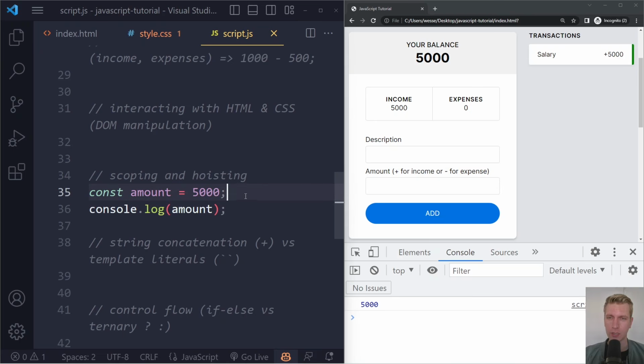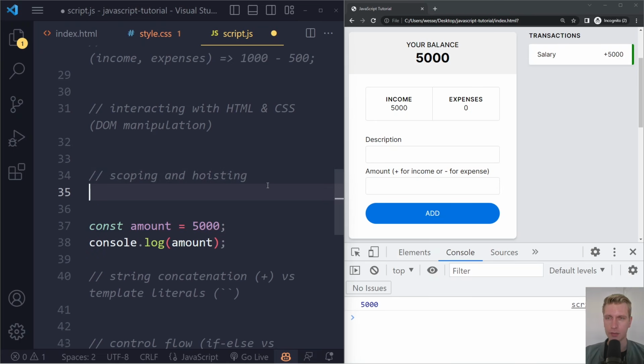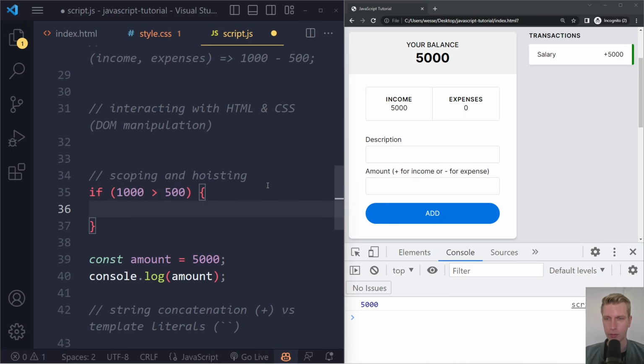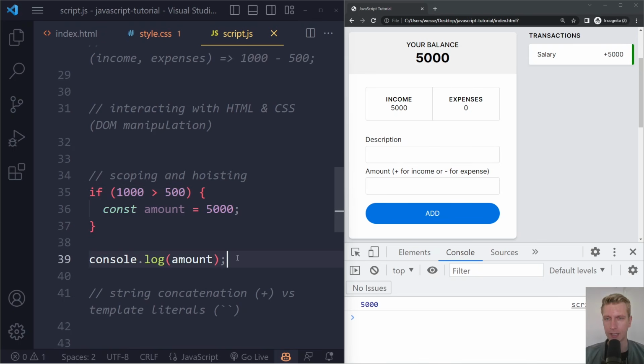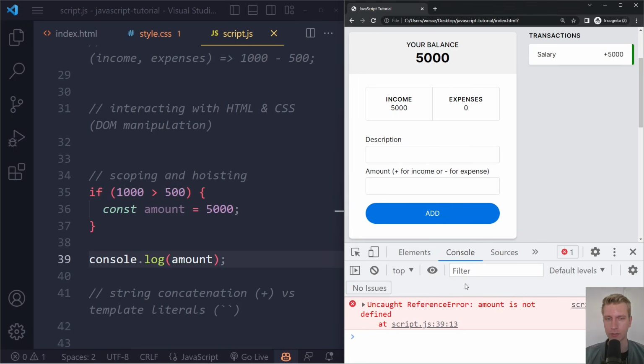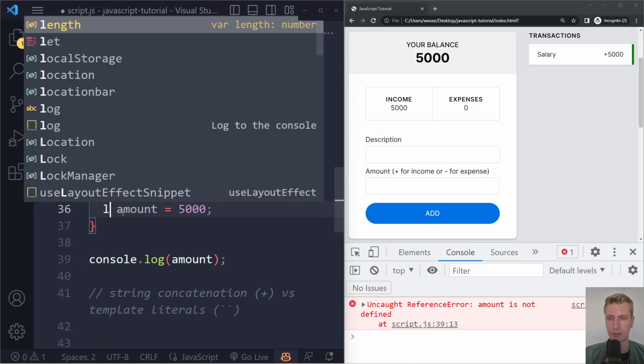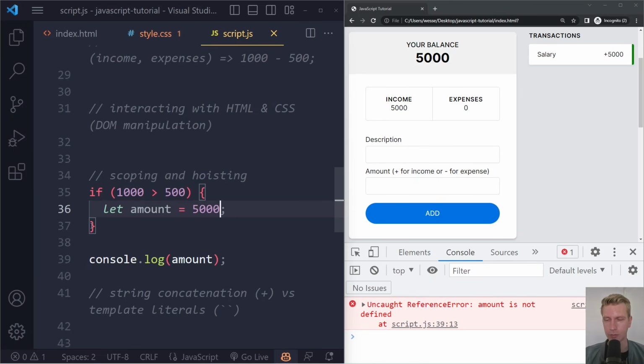Right, so this can be a bit tricky sometimes. We're gonna see if-else statements in a second, but we will have something like the following as well. So we could have something like if 1,000 is more than 500. Maybe in this block, we go in this block and we're creating a variable. I cannot access that variable in here, right? So if I refresh, we still get an error because again, it's a const, it's scoped to these curly braces. So whenever you see these curly braces, that's a block. And const and let as well, they are scoped to that. So you cannot access them out of there. But don't worry, we'll talk about if-else statements in a second.